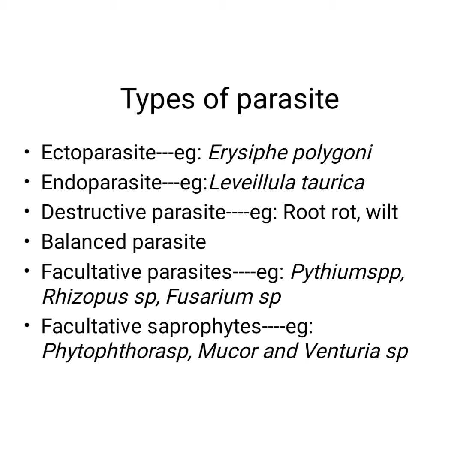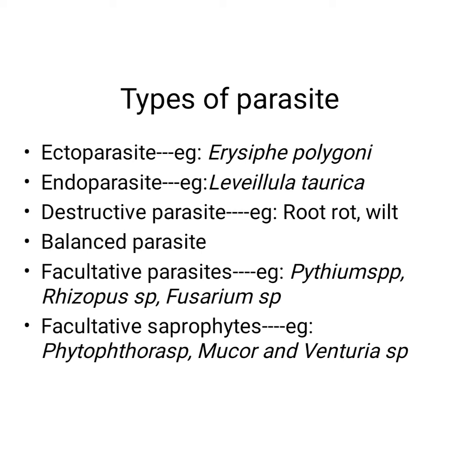And coming to the destructive parasite. Destructive, in the word itself you can understand, those which draw nutrition from the host and often destroy or kill that host. Example is root rot and wilt. Okay. Coming to the balanced parasite, those which draw nutrition without killing the host. Without killing the host, they will draw the nutrition. That is balanced parasite.